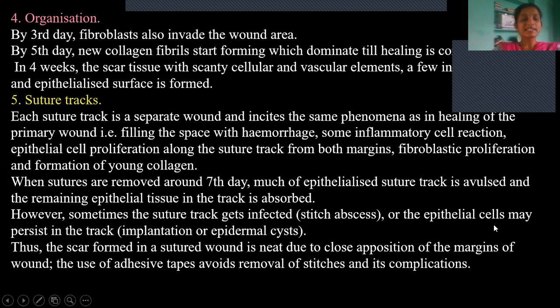And then epithelial cells may persist in the tract. As I said, some of these epithelial cells have to be cast off or removed, and some of them will be absorbed. But sometimes they will remain within the suture tract. Then an epidermal cyst, or implantation cyst, kind of thing will be formed. So the scar formed in a sutured wound is neat.